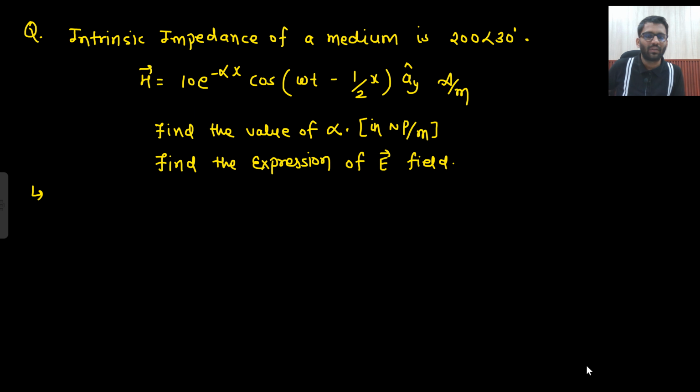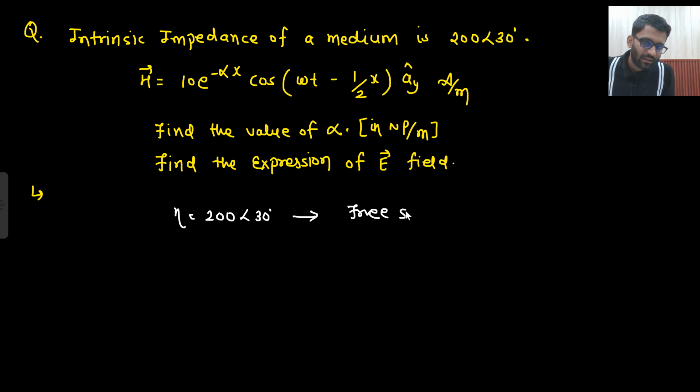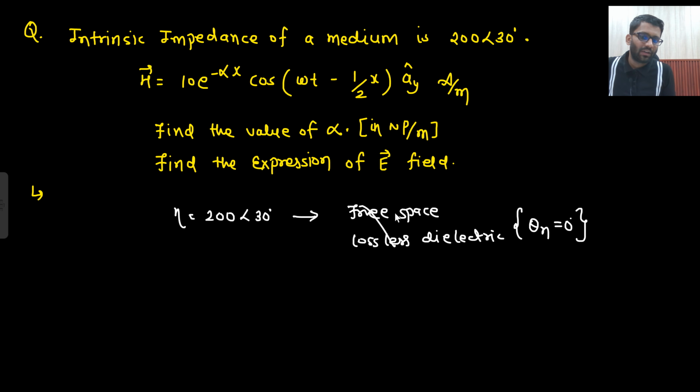Let's write down the summary of everything that we have studied, but before that, let's solve a numerical. This is the question given. The intrinsic impedance of a medium is given, so eta is given. Looking at this, what can you conclude? It cannot be free space and neither can it be a lossless dielectric. Why is that so? Because for both of these cases, theta eta is equals to 0 degrees.